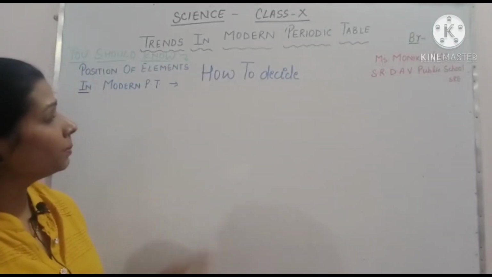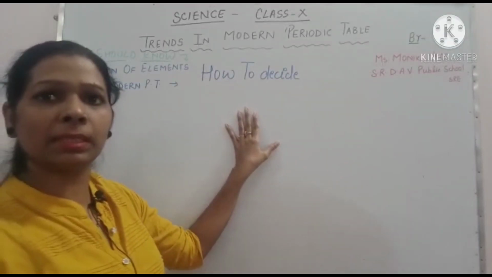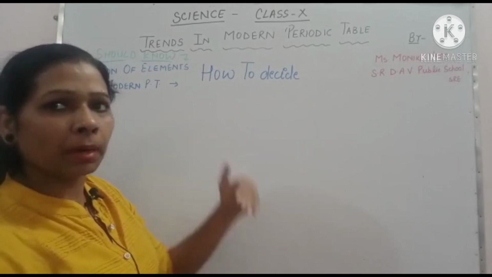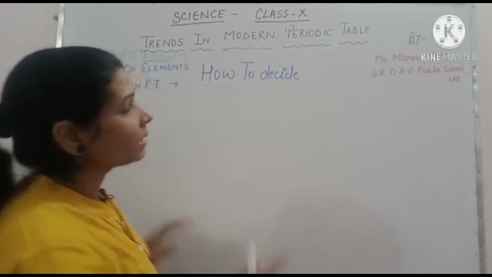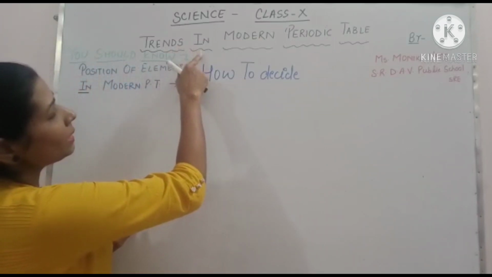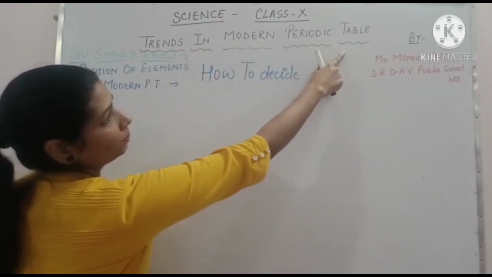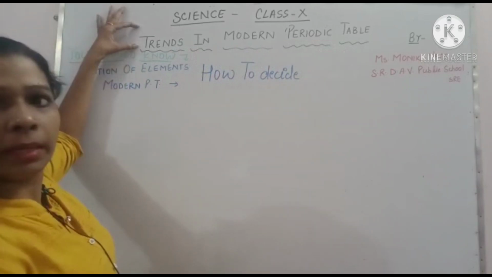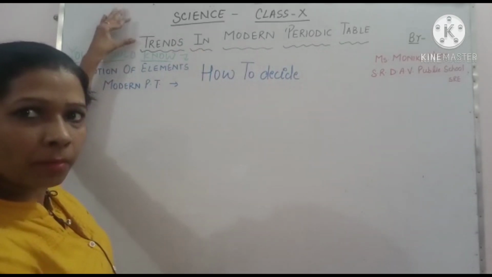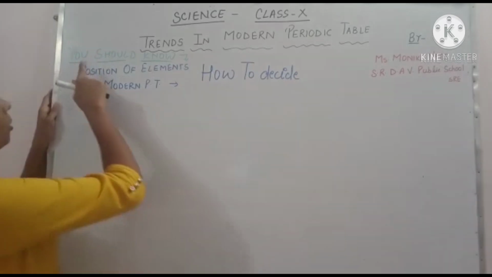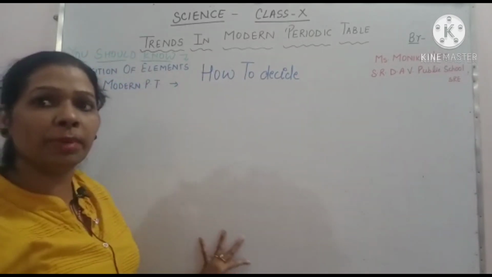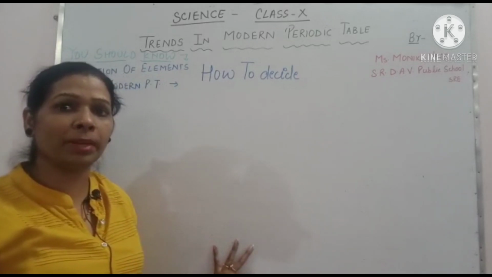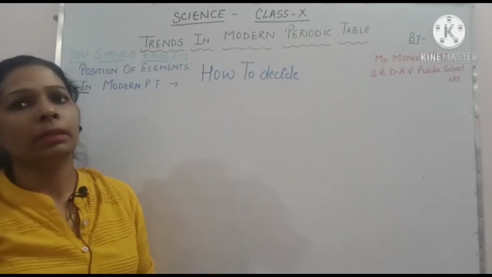Good morning, students. Today we will discuss another topic of the chapter periodic classification of elements, and our topic is trends in modern periodic table. But before starting this area, I want to know, do you know about the position of elements in the modern periodic table? It is very important to know about the position of elements in the periodic table.